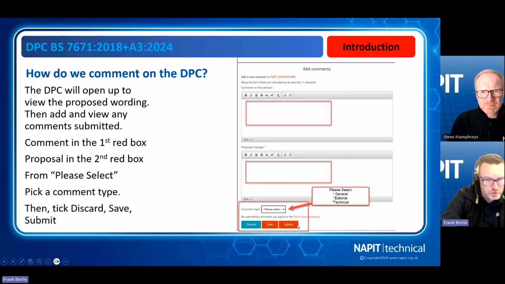And once it's submitted, it goes to BSI. Your comment won't show until they've reviewed it to make sure it's clean and healthy and there's nothing untoward said in the comment box that's going to cause any problems to the wider public. So it's got to be sensible wording in there. Then you submit it, it goes to them, then normally within 24 hours it is shown in the comments, so you go back and see the comments on each of the pages. So it's fairly straightforward, but click on there on the BSI portal and you'll find out the information.